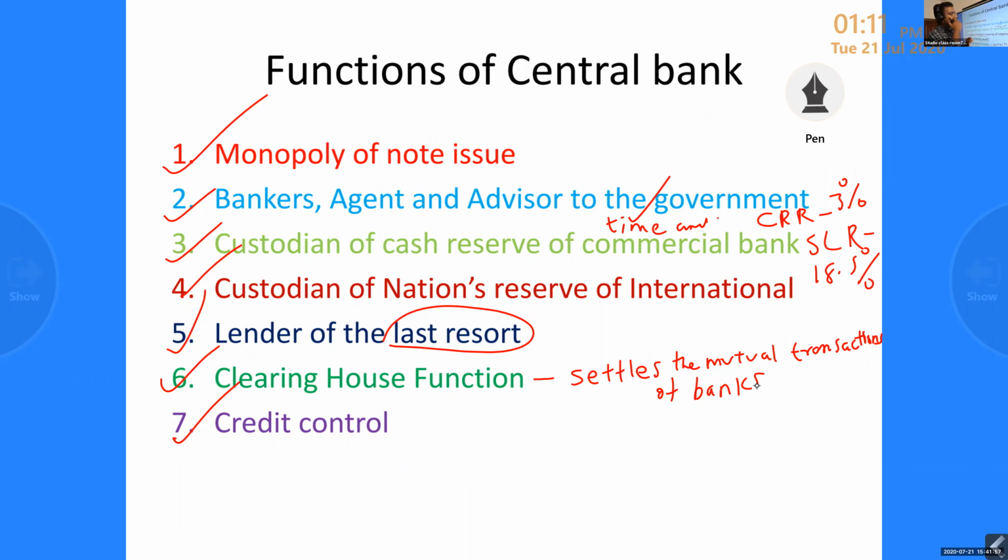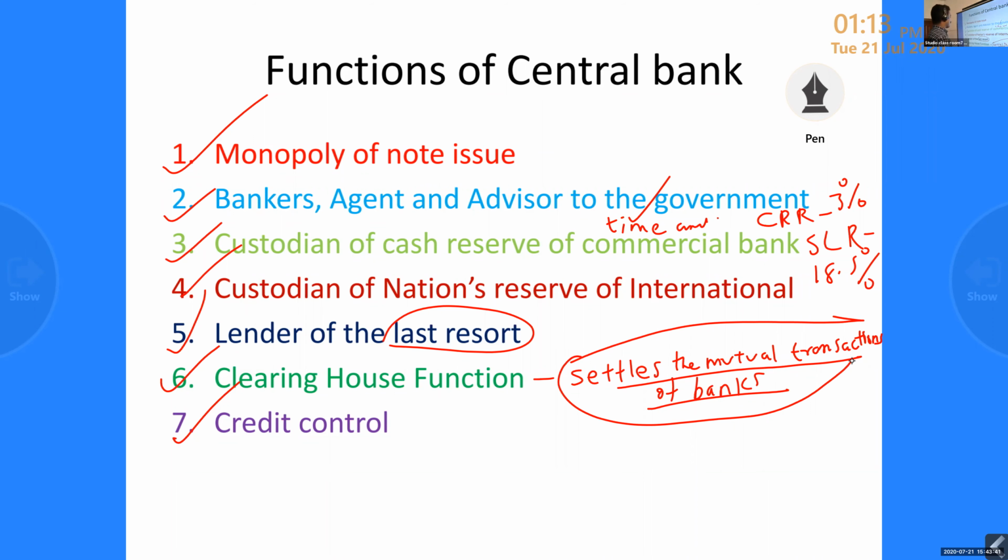Settle the mutual transactions of banks. Earlier it was very difficult, now it is very easy. Any bank can collect the amount from any other bank's check. No problem. So that is through the clearinghouse center. The central bank set up a lot of clearinghouse centers, and that way we can settle the mutual transactions of banks.